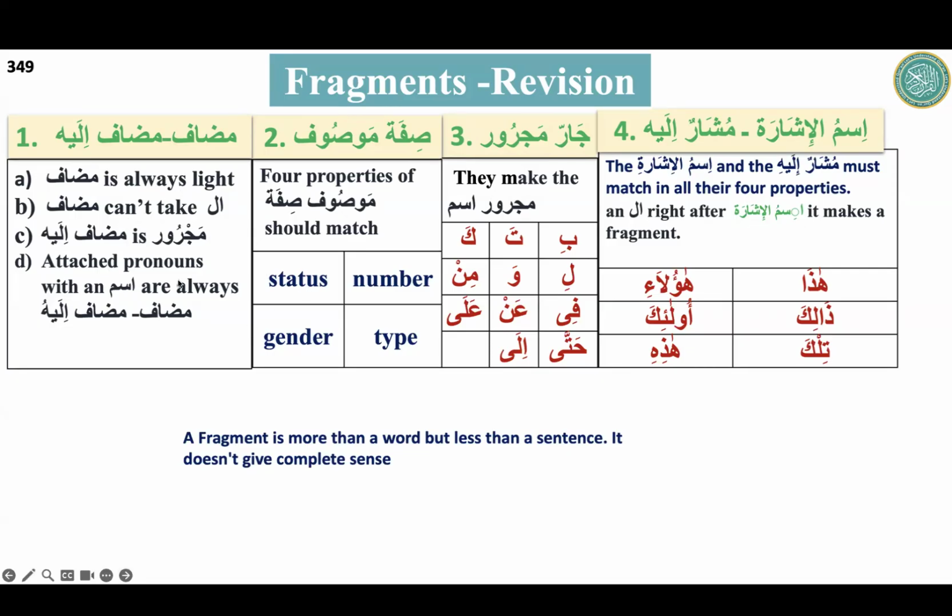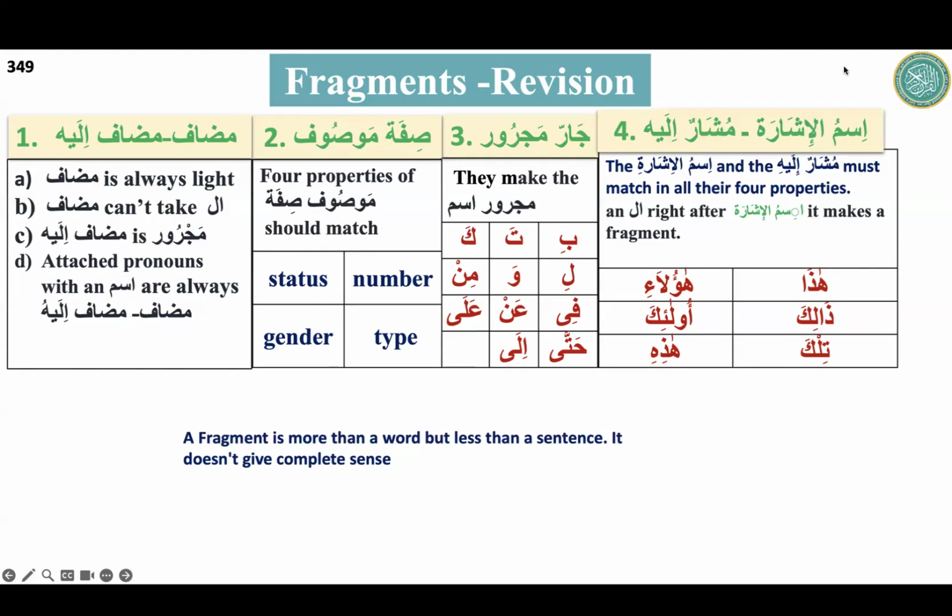Like Baytullahi, house of Allah. Sifa Masuf, Baytun Jamilun, beautiful house. Jar Majroor: before a noun, any one of the 11, Bi, Ta, Ka, Li, Fi, Min, An, Ala, Hatta, Ila. If the jar comes before any noun, the status of that noun will be jar, and that noun will be called majroor, like minallahi, from Allah.